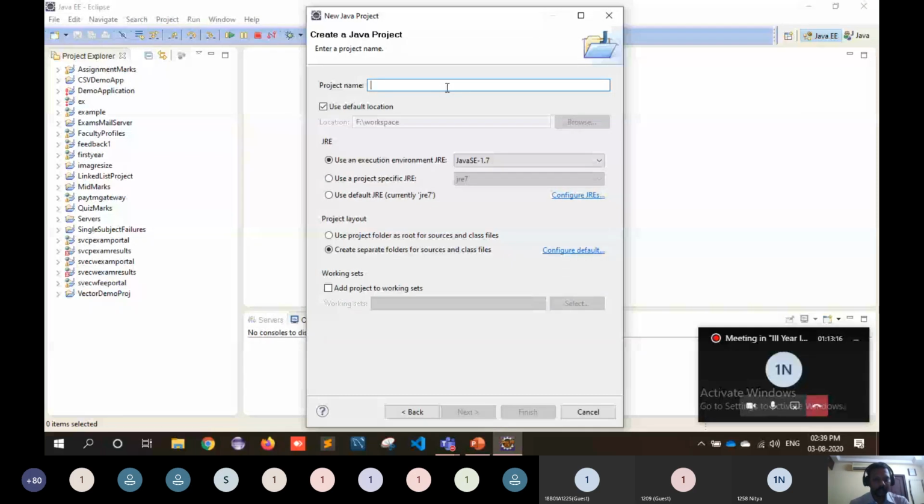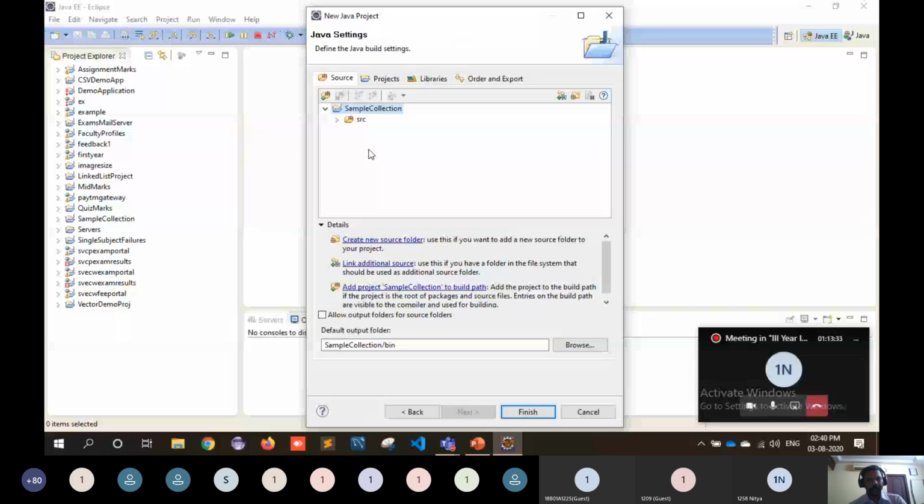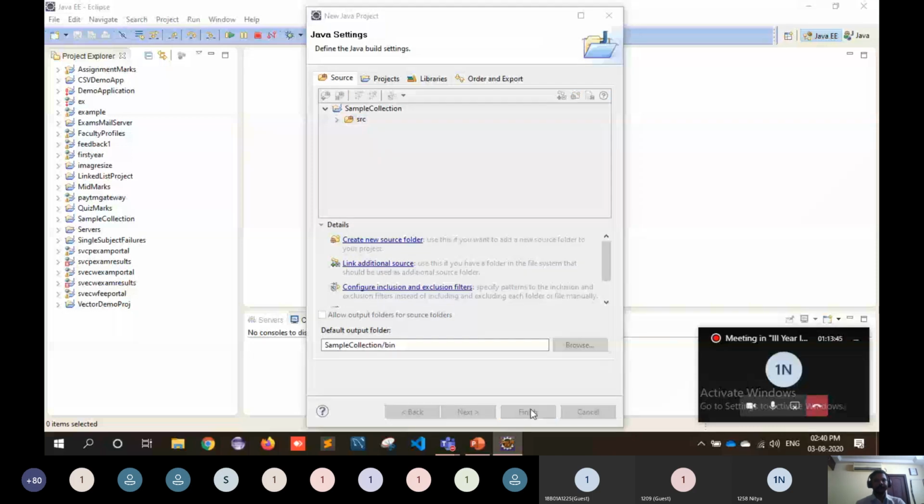Project name, I'm giving the name of the project here. Sample collection is the project name I'm giving, and go to next. Okay, so all your programs are under the folder called SRC. SRC is nothing but source file. So all your Java programs can be included into the SRC folder of the project sample collection, and then click on finish.